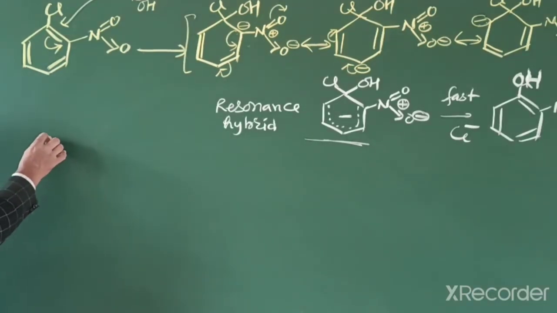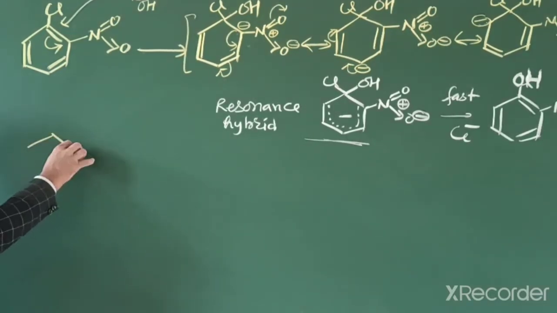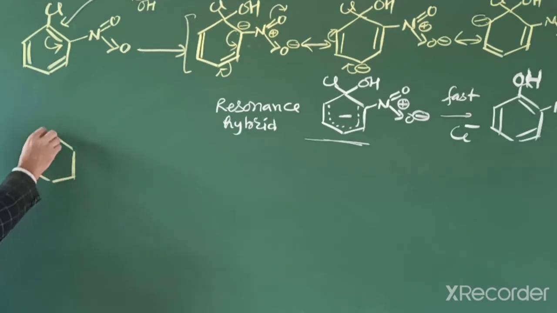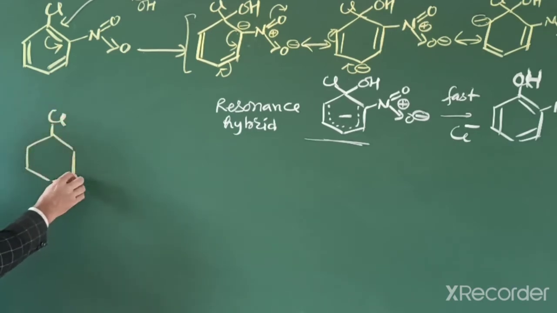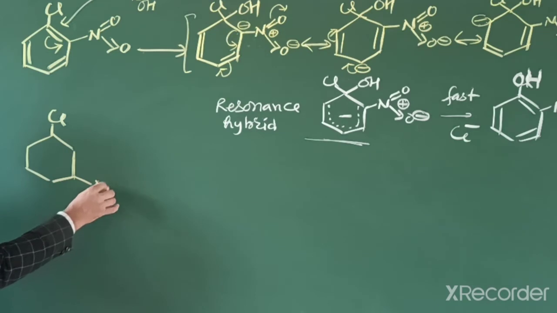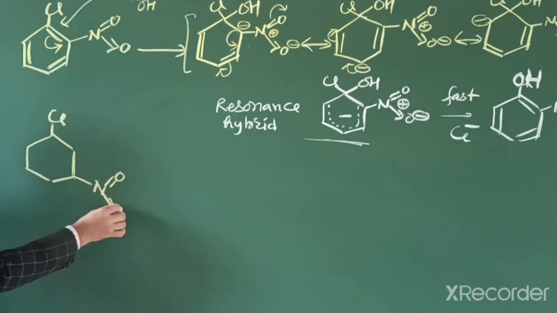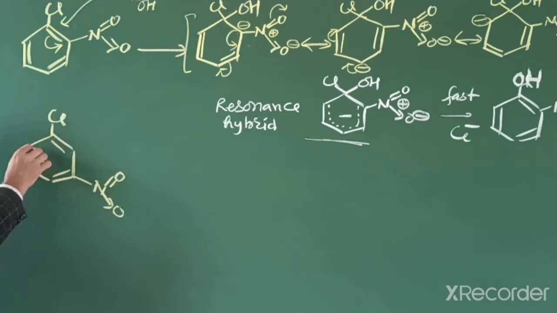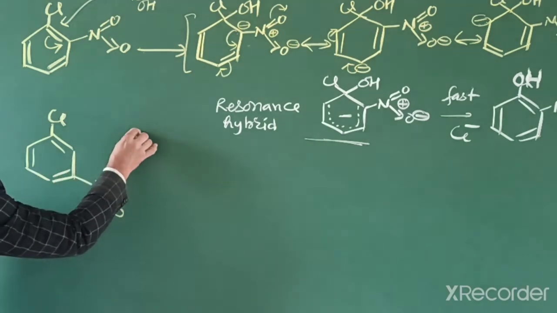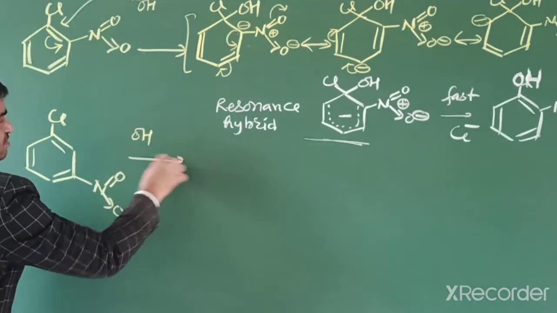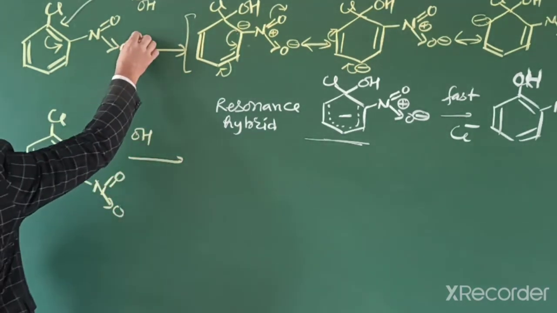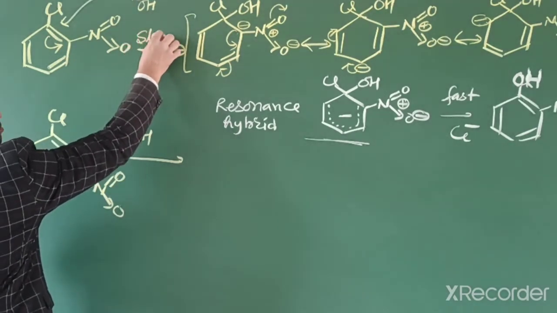When chloronitrobenzene has nitro attached at meta position, then we find what happens. When a nucleophile attacks, in this reaction the first step, we know, is the slow step.